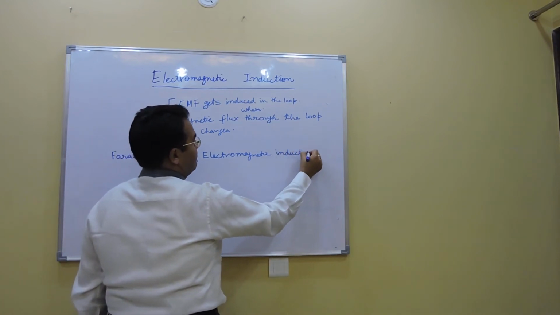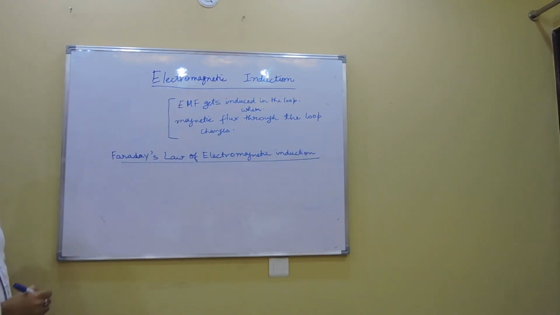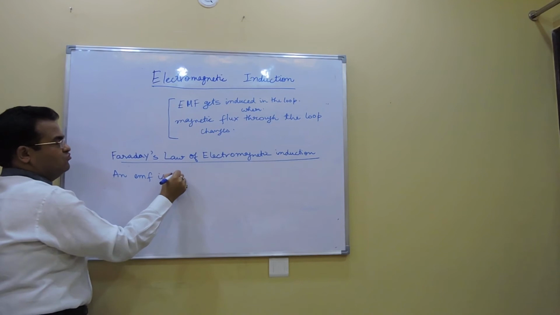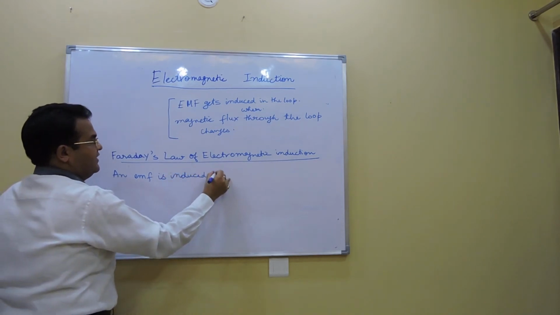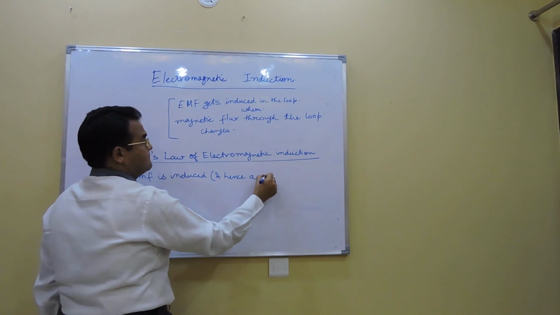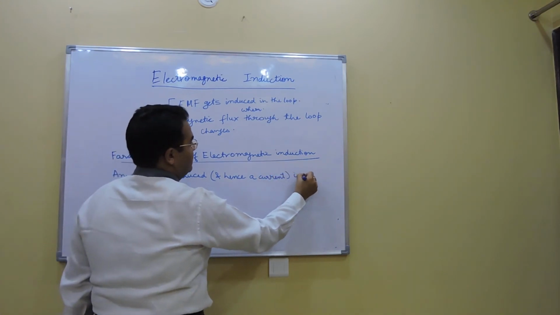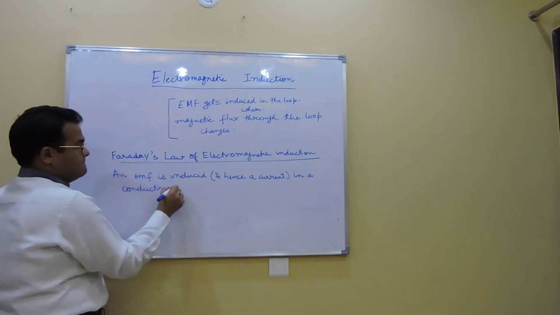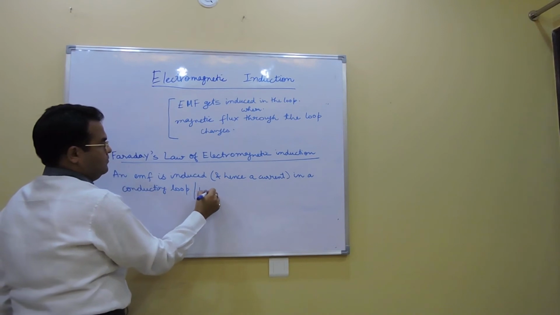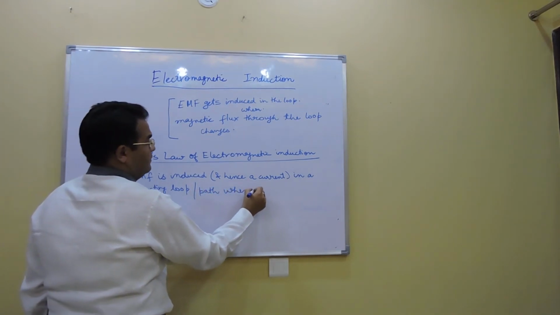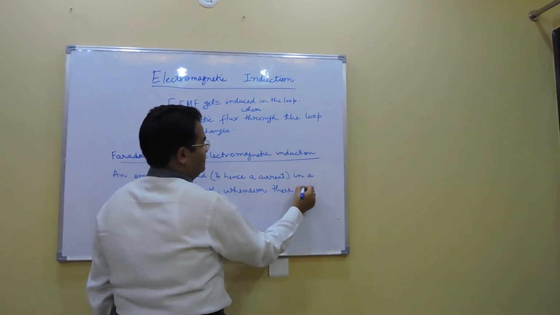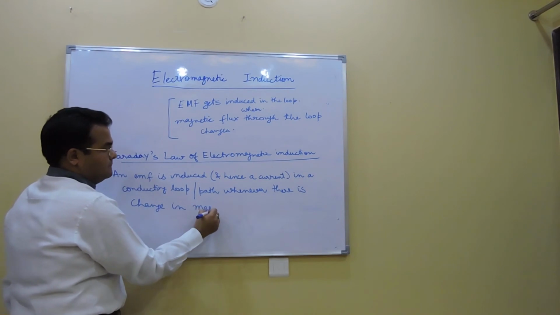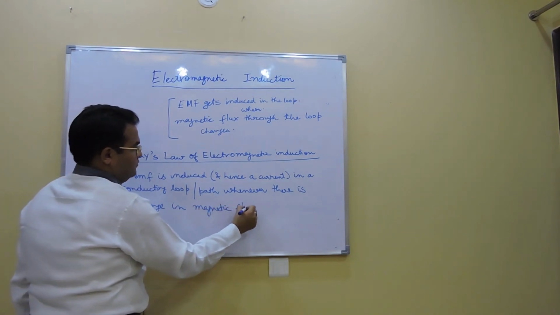He said that an EMF is induced, and hence a current, in a conducting loop or path whenever there is a change in magnetic flux through it.